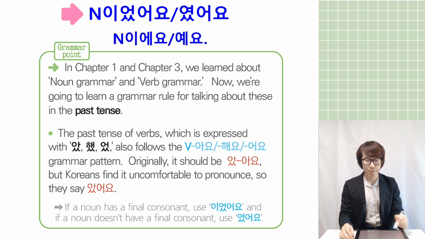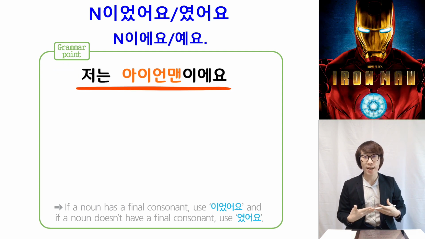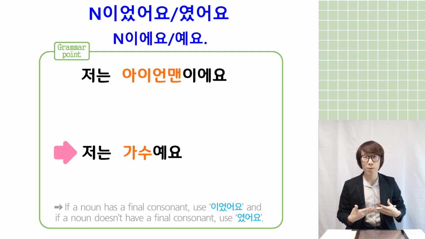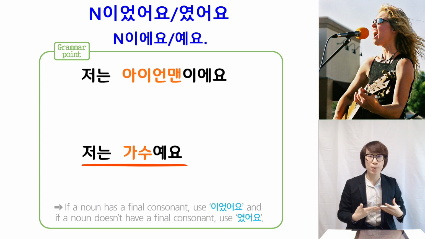Can you see here? Basically, noun 이었어요, 였어요 is the past grammar of noun 이에요, 예요. If the noun has an ending consonant, we add noun 이에요. If the noun doesn't have a final consonant, we add 예요. Example, 저는 Iron Man이에요. Or I can say 저는 가수예요.